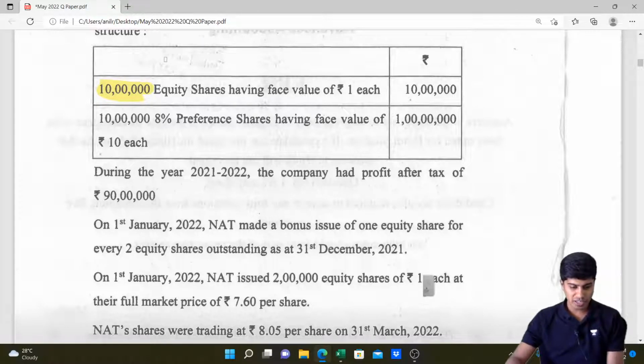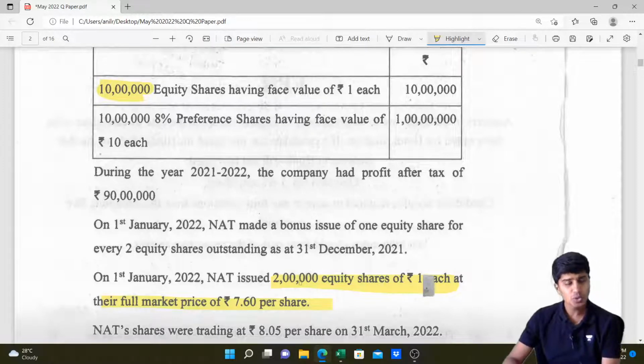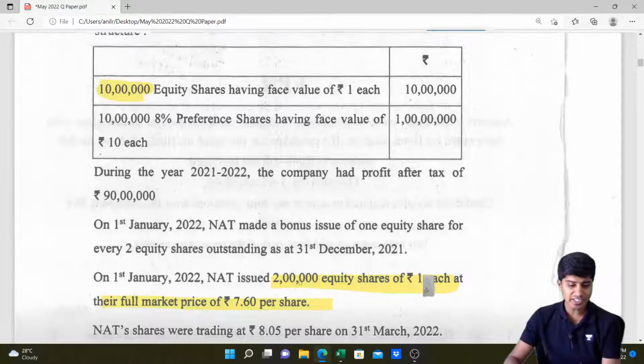We've read till here, the bonus issue. The next part is, on 1st of January, NAT issued 2 lakh equity shares at rupees 1 each, at their full market price of 7.6 per share. So they are issuing 2 lakh new equity shares. Definitely there is no bonus on this. This is shares issued for cash. These are issued on this date only, along with the bonus issue.